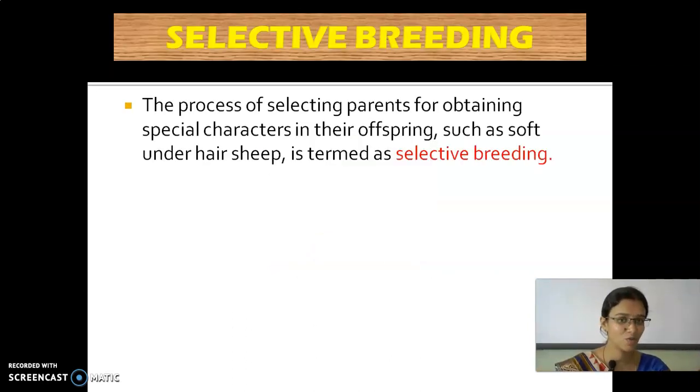So, selective breeding. What is meant by selective breeding, children? So the parents are selected to give birth to a particular type of sheep which has only the fine soft hair. That is called selective breeding. Selective breeding is nothing but the process of selecting the parents, that is one male sheep and a female sheep, to give birth to an offspring, that is the young sheep which has fine soft hair.